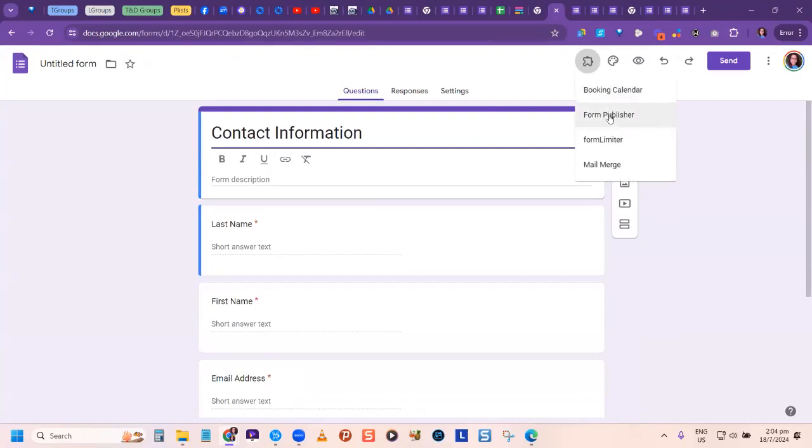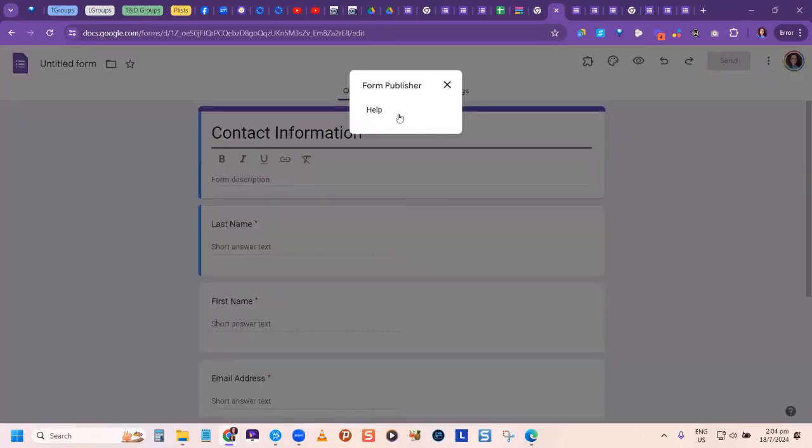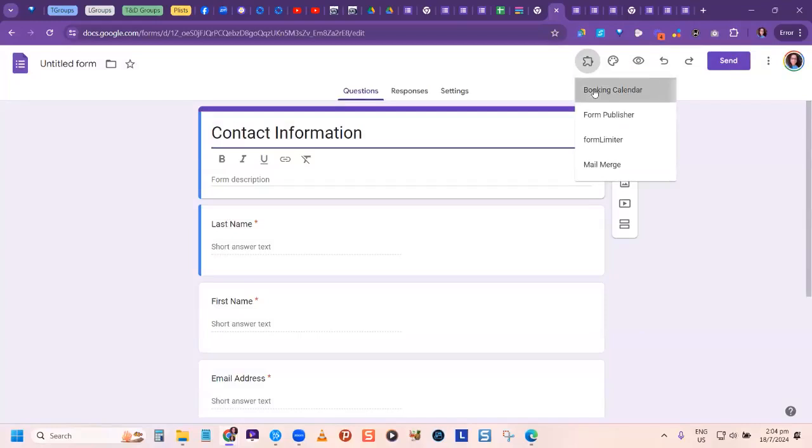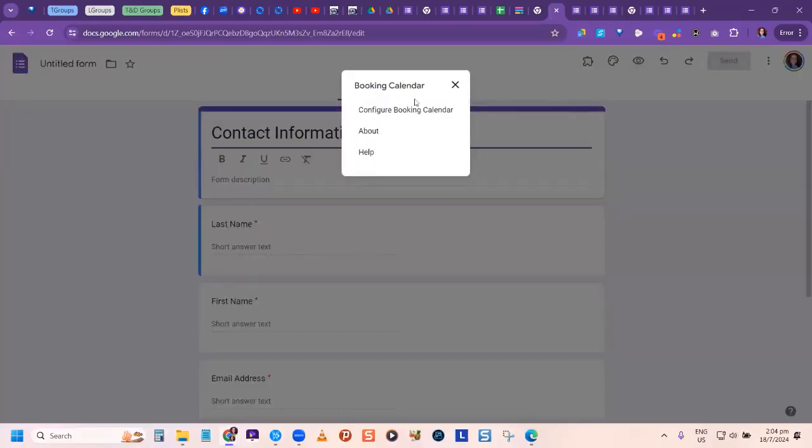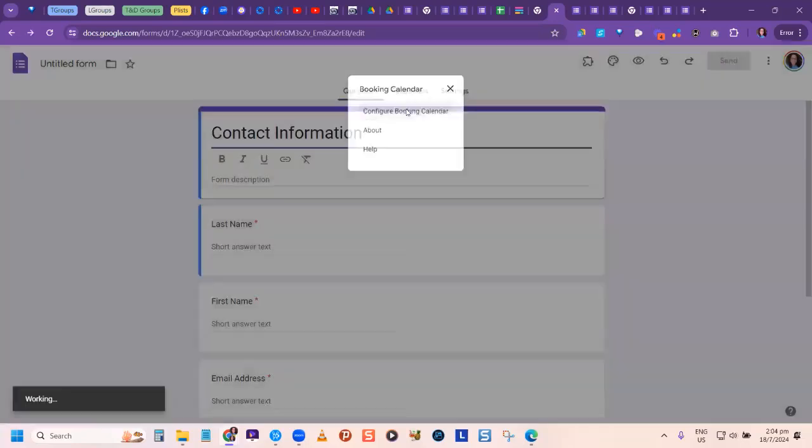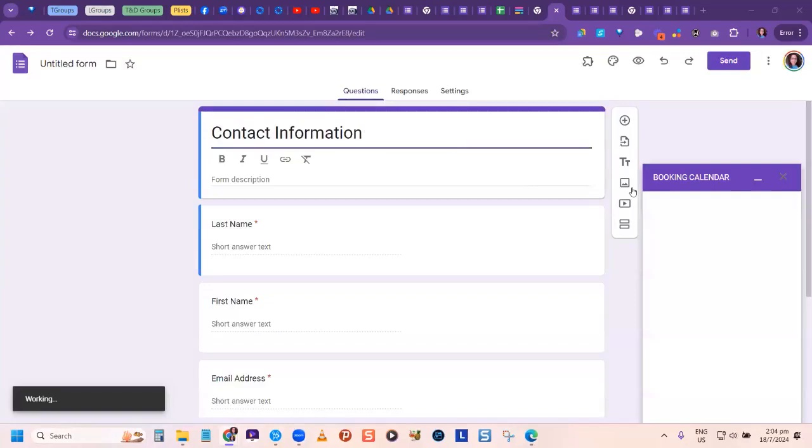So you would read what the add-on is all about, click it, and see what options it has. There's one called Booking Calendar, which is supposed to allow people to book your calendar through the Google form. When you open it, it gives you different options. Some of them are not completely free. You explore and see which one you like best.